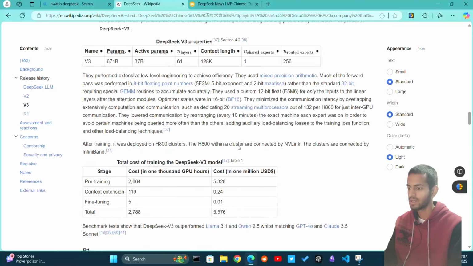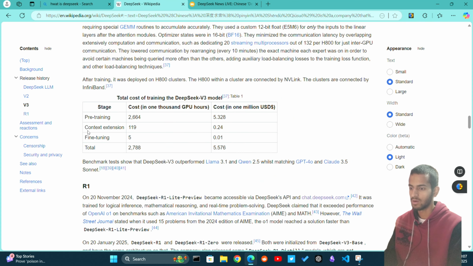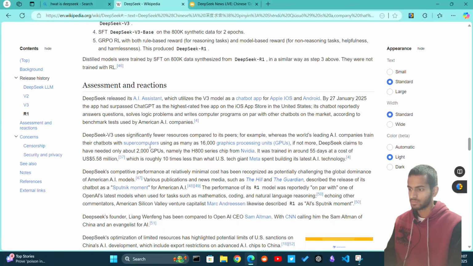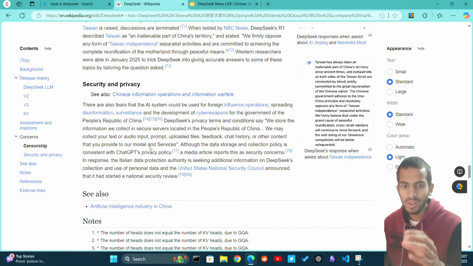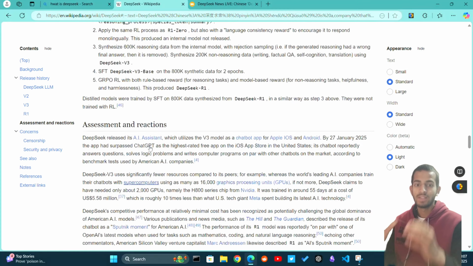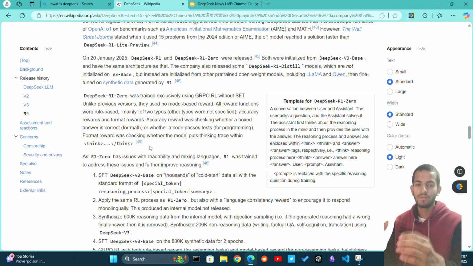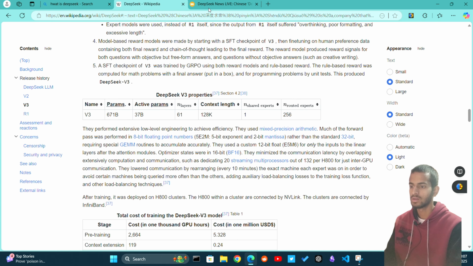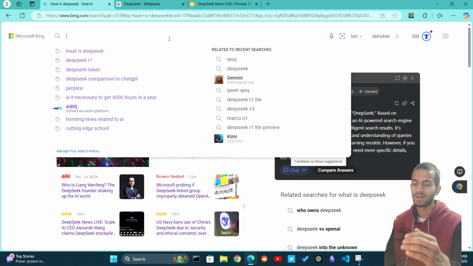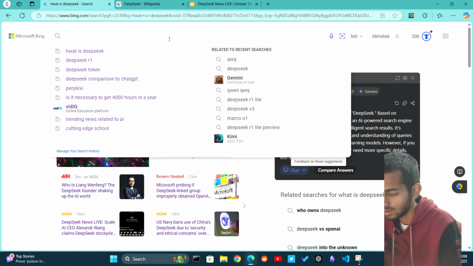And here you can see the training cost, $25 million, context extension, etc. The cool thing about DeepSeek R1 is that they use reinforcement learning. Let me Google it again. What is reinforcement learning? Let me show you what reinforcement learning is.